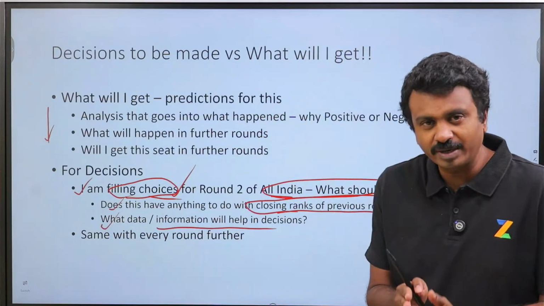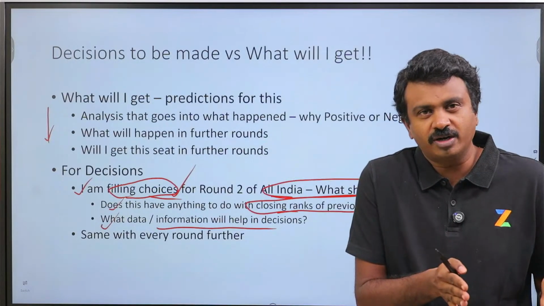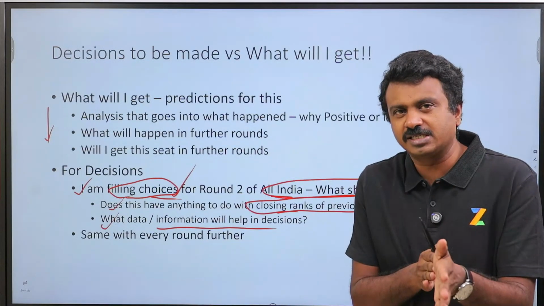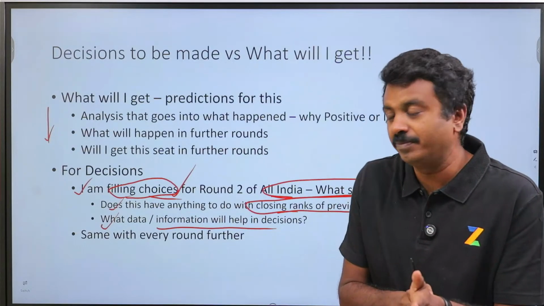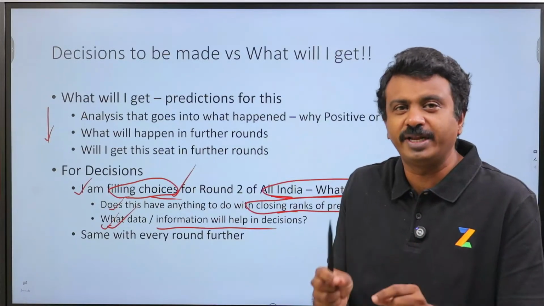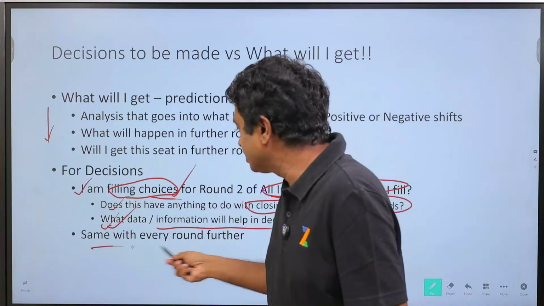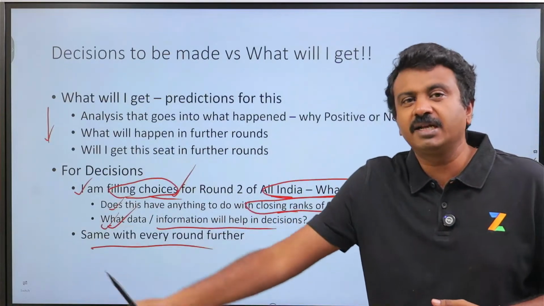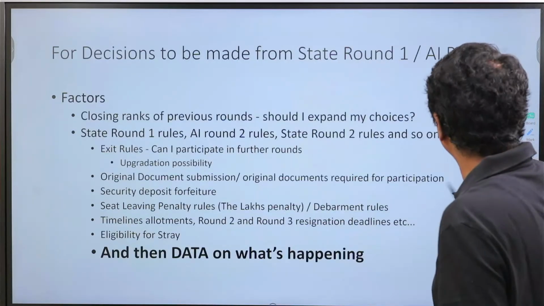So right now I am in a stage where I have got a state round 1 or an all India round 1 seat. At the end of round 1, you would hold any one of these seats or no seats, correct? These are the 3 states you can be in. Now, which data or information should I look for now to take decisions for the future? And same with every round further. When I complete my all India round 2, what would be the data that I am going to look for? That clarity needs to be there.